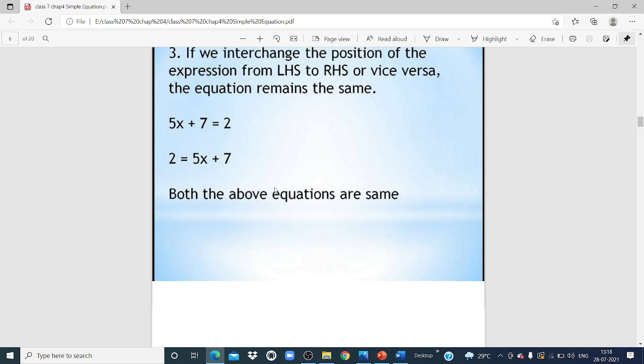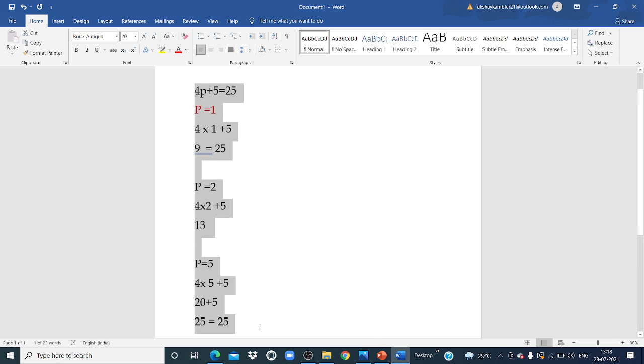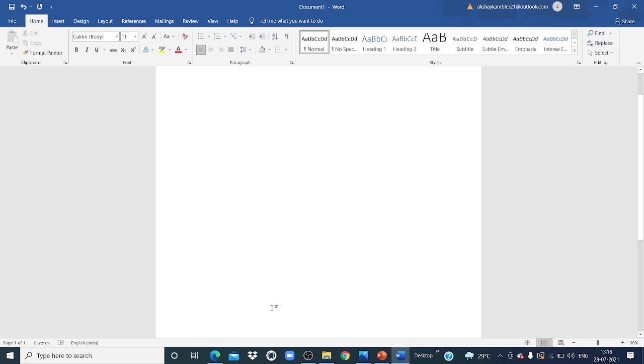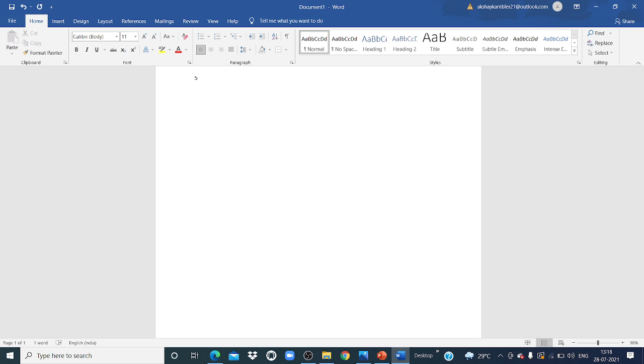Understood? Okay. Do you want to see one more example of this? I'll write over here how it shows LHS and RHS when we interchange. Instead of x we'll use a different variable, k. 5k plus 1 is equal to 6.